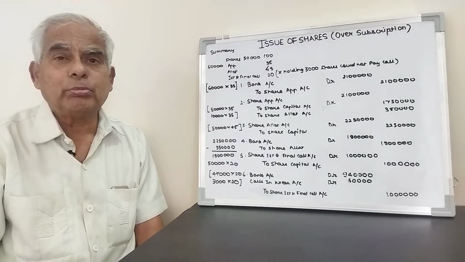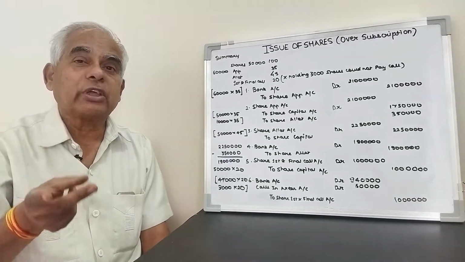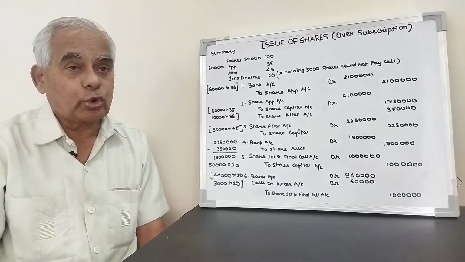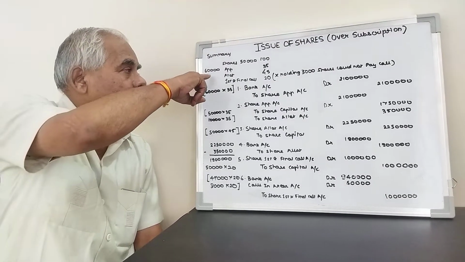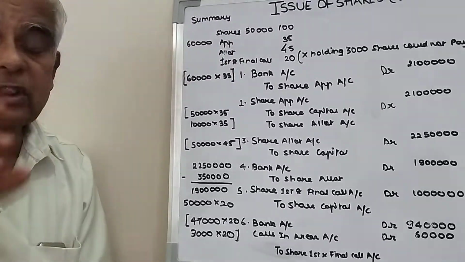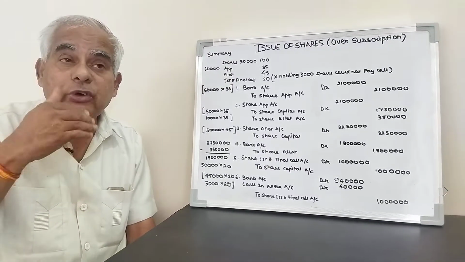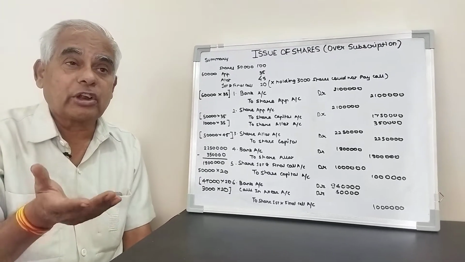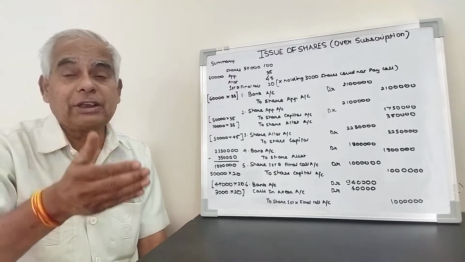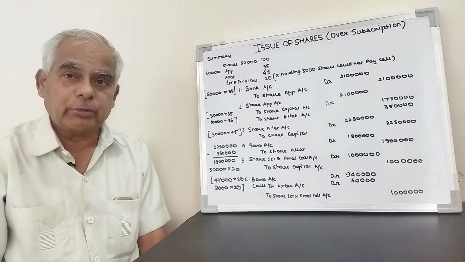There we have two methods. Remember that these two methods are not alternatives. We can use any one or both. The first one is pro rata allotment. Of 60,000 applications for 60,000 shares, shares are issued for 50,000. The surplus application money, 10,000 into 35, is not refunded to the share applicants. That amount is transferred to the next call, which is of course allotment, and the company will receive that much less in allotment money. Such a type of allotment is called pro rata allotment.